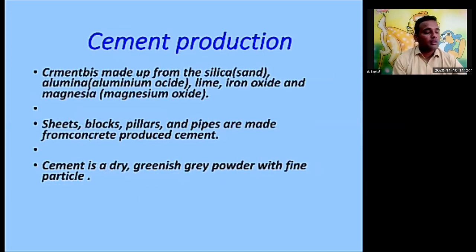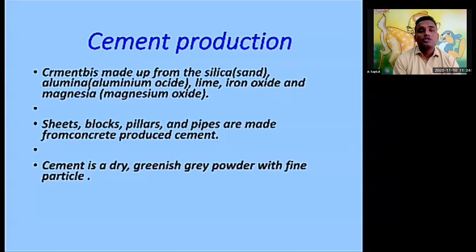Now the last point is cement production. Cement is another thing that we use regularly for different purposes. When you see the urban area, the houses are made from cement, and nowadays in rural areas also many people want to construct their houses using cement or cement concrete, you can say.